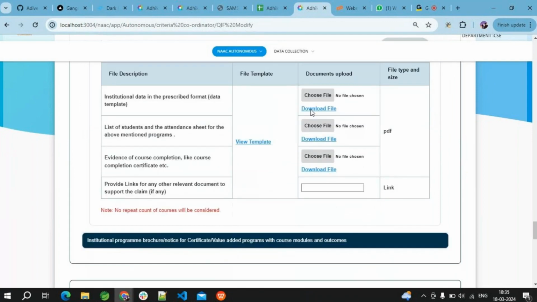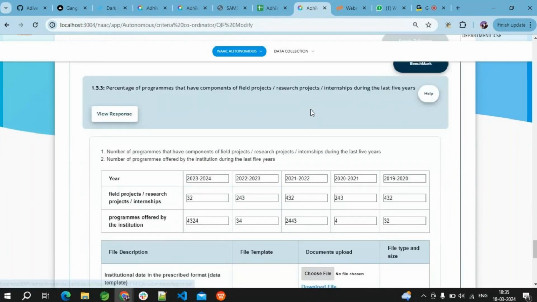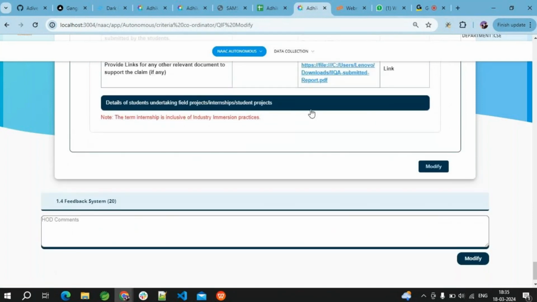This is what we populate with formula-based values. In a similar way, 1.1 is assigned to one respective faculty, 1.2 to one respective faculty, 1.3 to one respective faculty, and 4 to one respective faculty. Each individual faculty needs to work on their data and save it. Once they click on modify or save, it will trigger a mail to the criteria HOD, so that the HOD can go through and authorize, then the dean will go through and authorize, then the principal will go through, and so on.